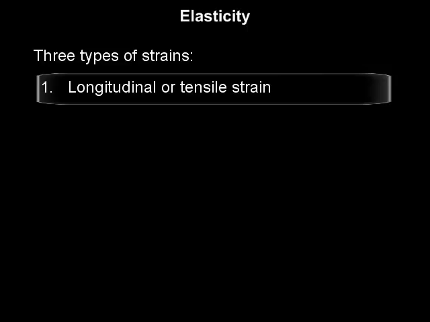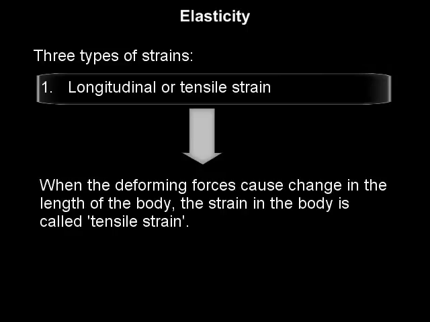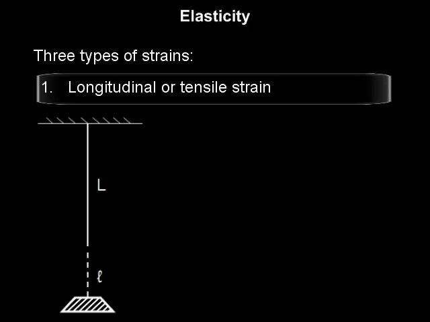First one is longitudinal or tensile strain. When the deforming forces cause change in the length of the body, the strain in the body is called tensile strain. So, tensile strain is change in the original length upon original length. As shown in the figure, if capital L is the original length and small l is the elongation due to the deforming forces, then the tensile strain is small l upon capital L.